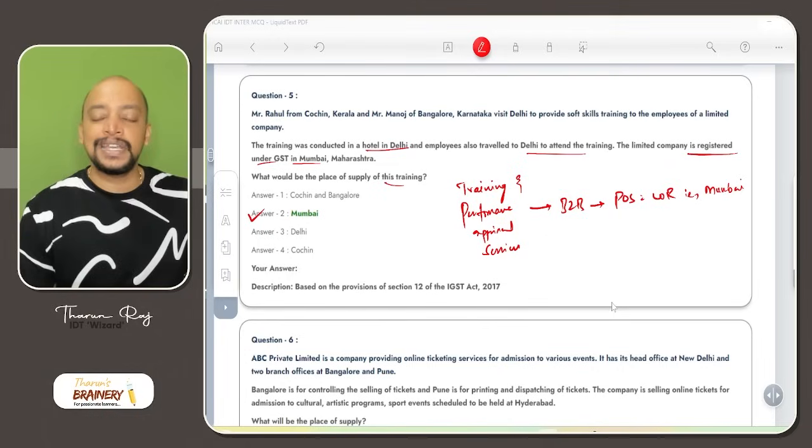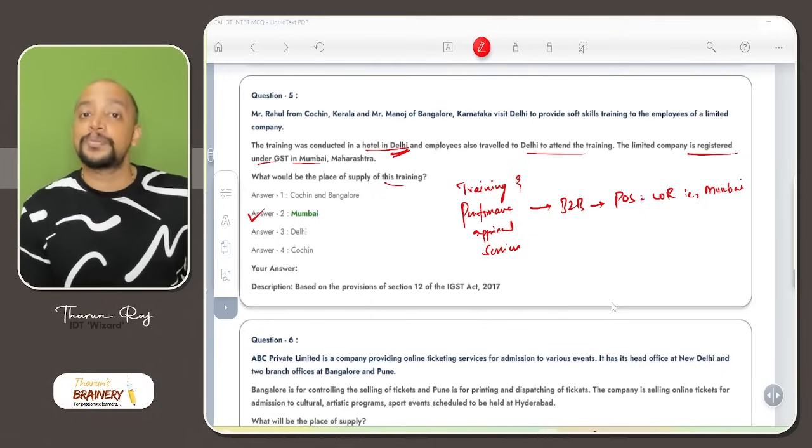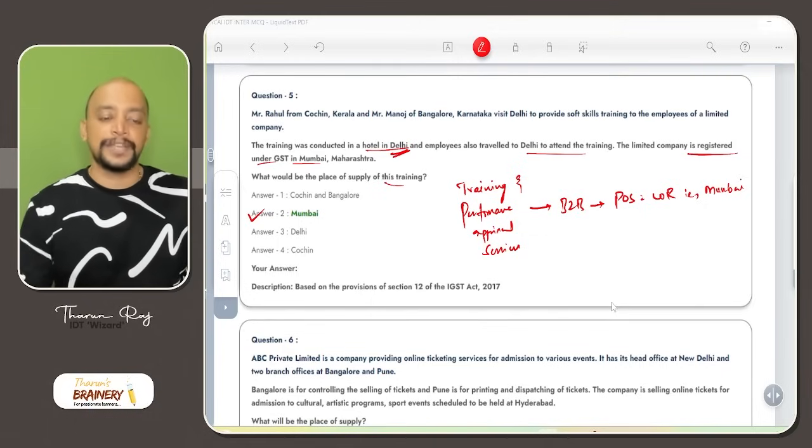What if it is B2C? The location where the training is held. Where the training is held, so the training is held in a hotel in Delhi, that would have become the place of supply if it is B2C.